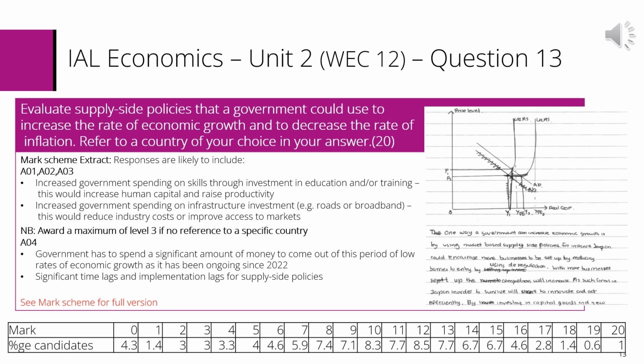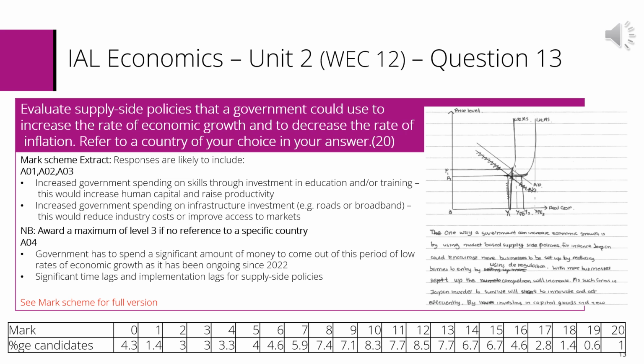Question 13 asked students to evaluate supply-side policies that a government could use to increase the rate of economic growth and to decrease the rate of inflation. In addition, to access the high level for knowledge, analysis and application, candidates were required to include application in the answer by referring to a country of their choice.